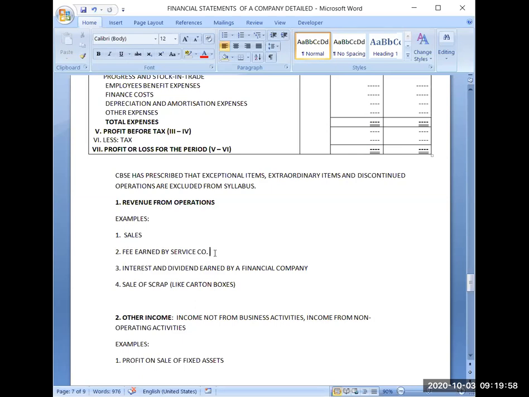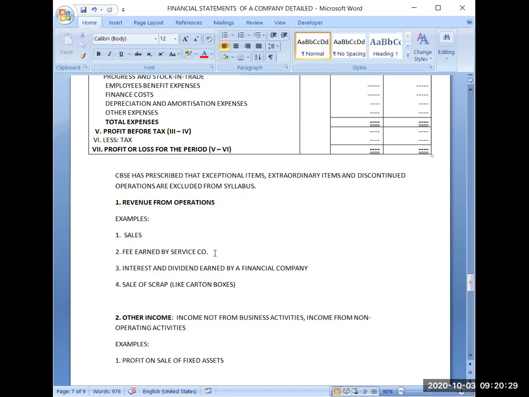Suppose you are a company which is dealing in mobile phones. So your main operating activity will be buying of mobile phones and selling of mobile phones. Or if you are manufacturer of mobile phones, then you will be purchasing raw material for manufacturing of mobile phones. Then your operating activity is purchasing of raw material, then production of mobile phones, and then selling of mobile phones.